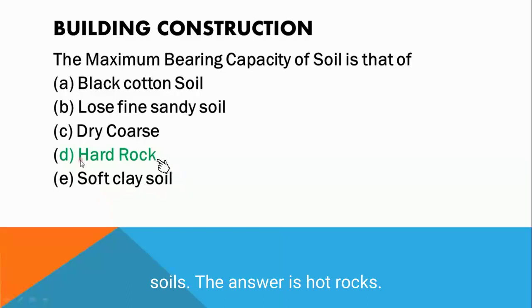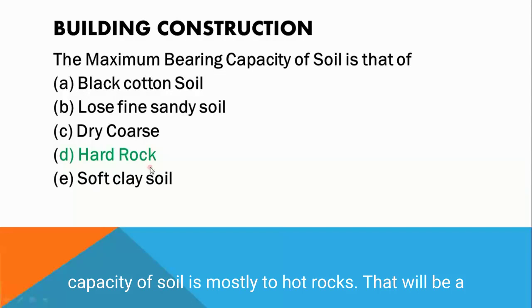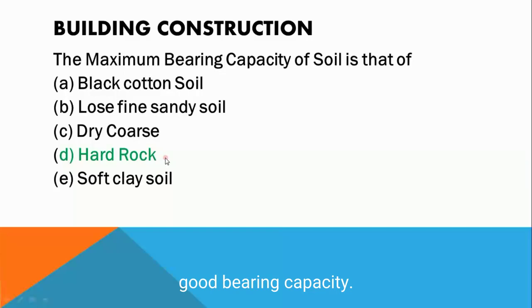The answer is hard rock. That means the minimum bearing capacity of soil is mostly for hard rock. That will be a good bearing capacity.